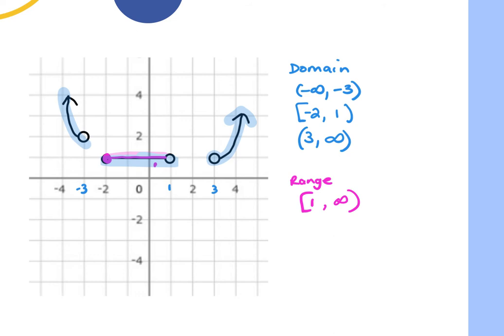If this side was here instead of this, then it would start and stop. I'd have actually just one. It would be a bracket on just one like that. Then it would stop, and then it would pick back up at 2. Actually, it would have been a parentheses because it's an open dot, and it would have gone to positive infinity. So if there was a gap, that's what it would look like. But this time, there was no gap. It went all the way up from the 1 and then arrows, so positive infinity.